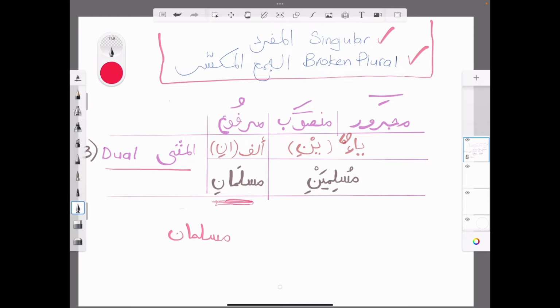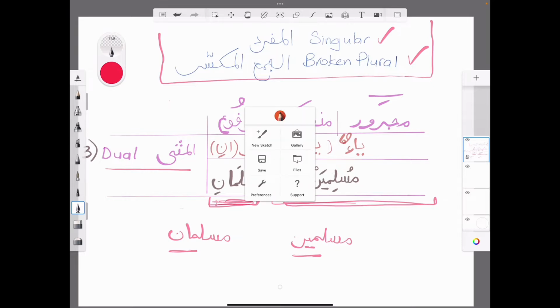Now, when a word that's a dual comes in a state of nasab or kasra, zair or zabar, then it will be with the sound of aini, with a ya basically. So it will be muslimaini. So you have muslimani and muslimaini. That's the theory. Mansub and majroor come together, and marfu comes on its own when it's dual. So it's muslimani when it's marfu with a pesh, and it's muslimaini when it's with a kasra or a fatha. I hope that makes sense for now.